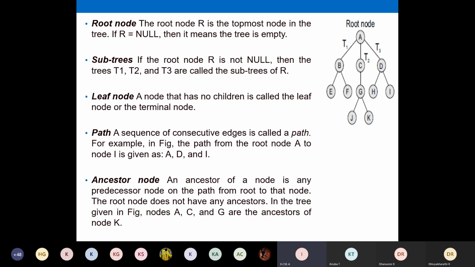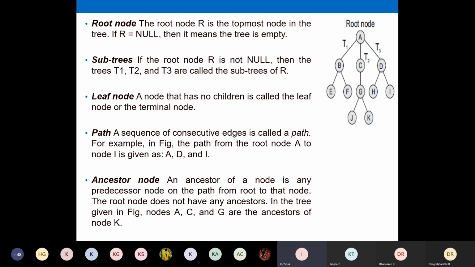Okay, so I'll just read through some of these things. A root node is the topmost node, and if R is equal to null, it means the tree is empty. You can even define an empty tree. Empty tree means there is no tree at all. There is no node. If there are 0 nodes, that tree is called an empty tree.